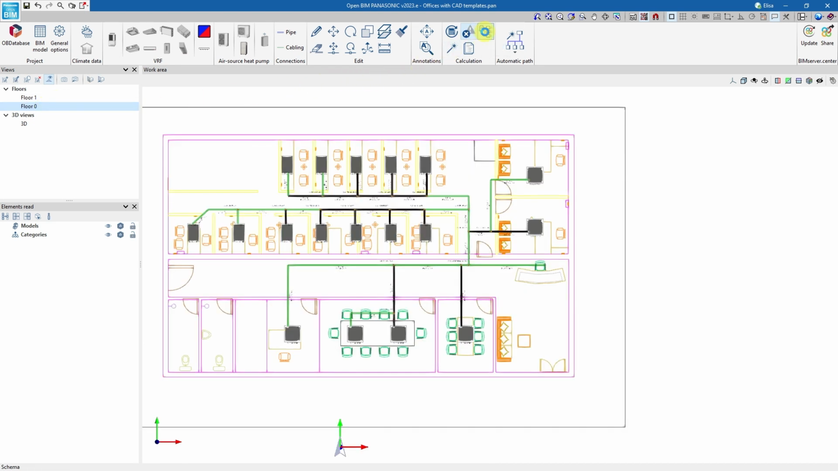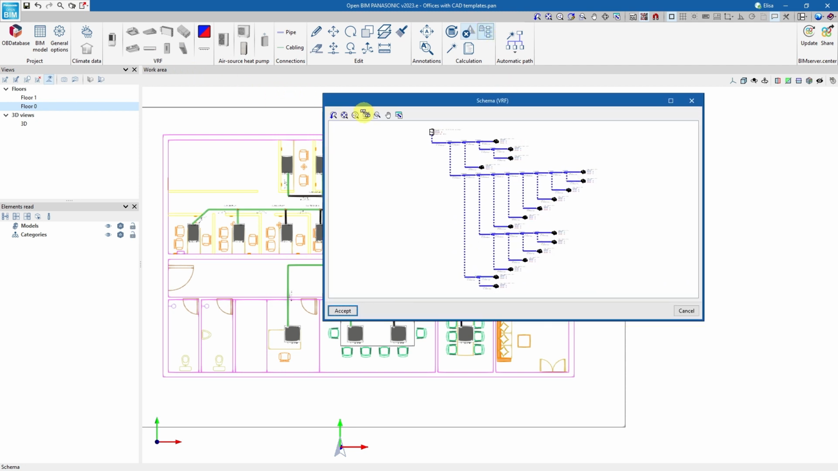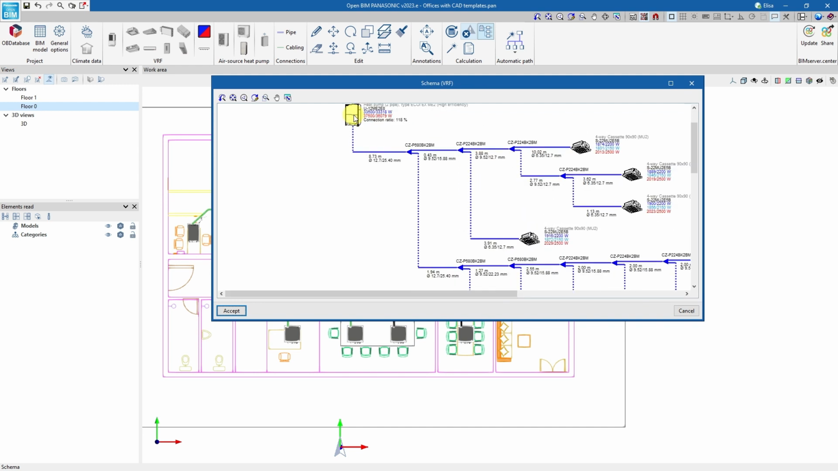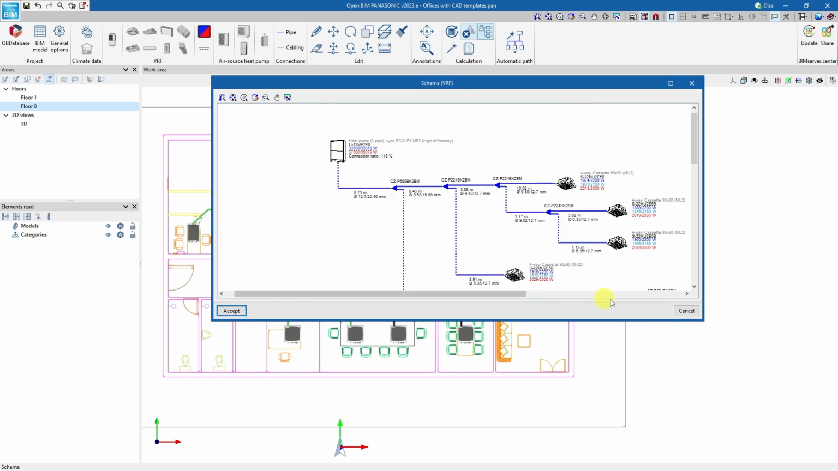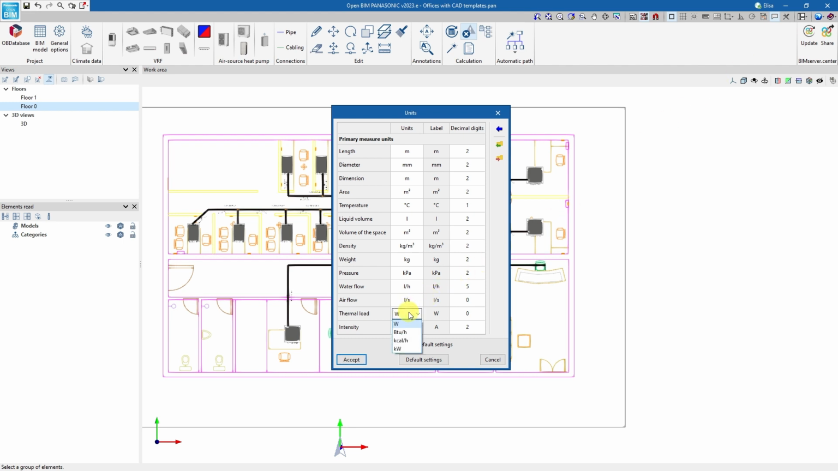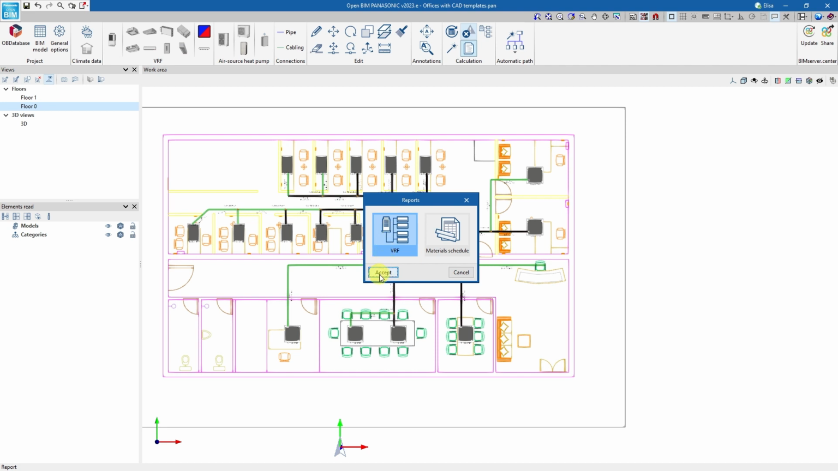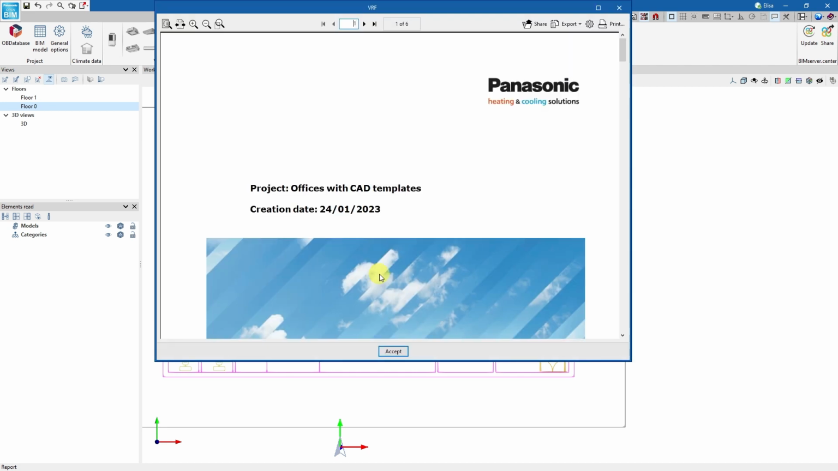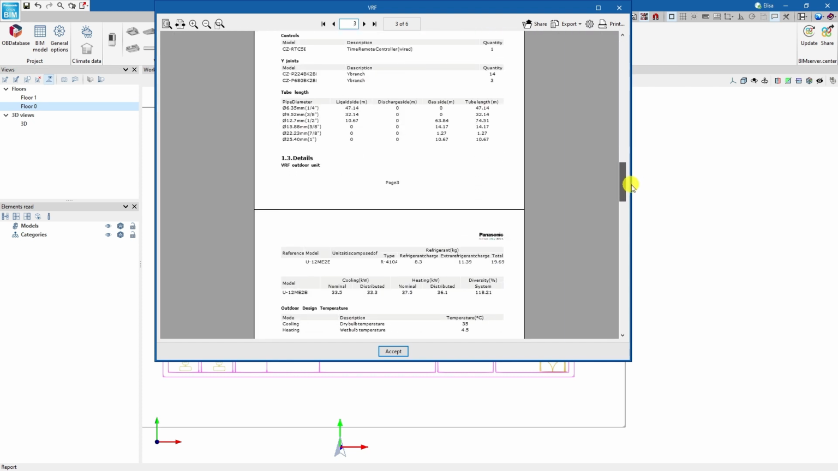Using the Schema option, the program automatically generates the pipe diagram, which can be exported to DXF. It is also included in the report together with the results. We can change both the units of measurement and the number of decimals. The VRF list contains all the analyses, quantities, Y joints, pipe diameters, corrected capacities, schemas, and compliance with limitations.